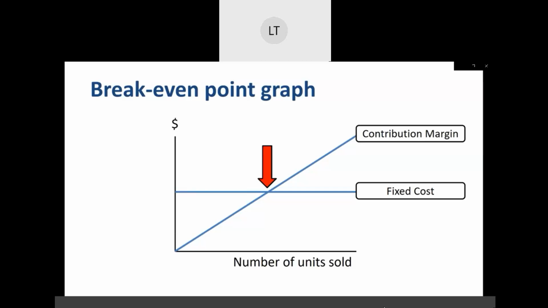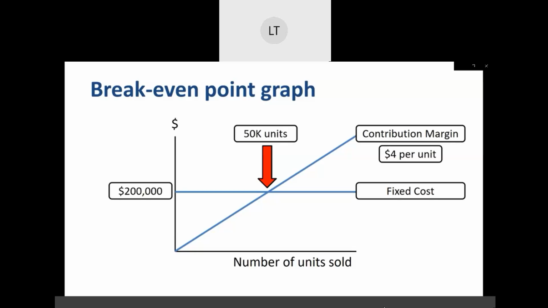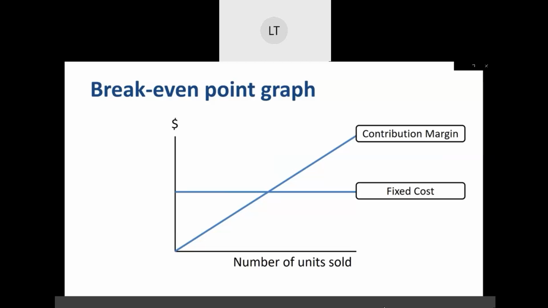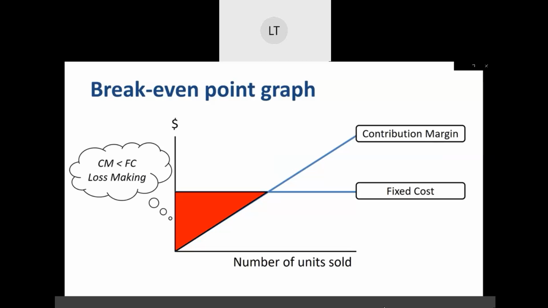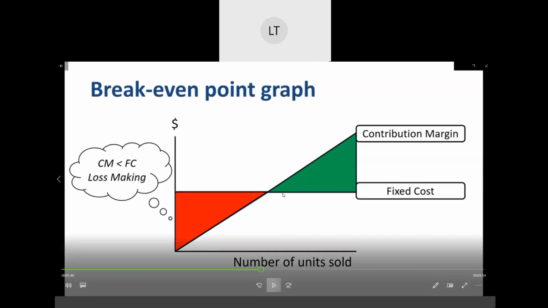Let's put some numbers to the example. If fixed costs are $200,000 and contribution margin is $4 per unit, then the business needs to sell 50,000 units to break even. If the business sells fewer than 50,000 units, the red area, then contribution margin is lower than fixed costs and the business is loss-making. If the business sells more than 50,000 units,